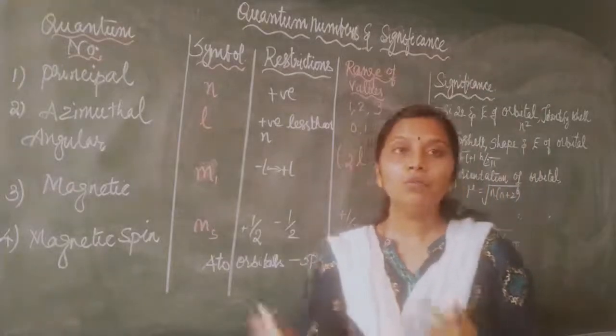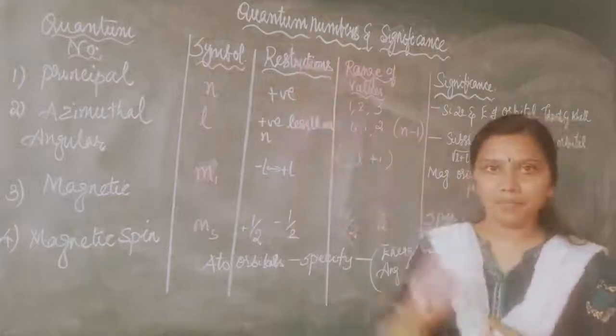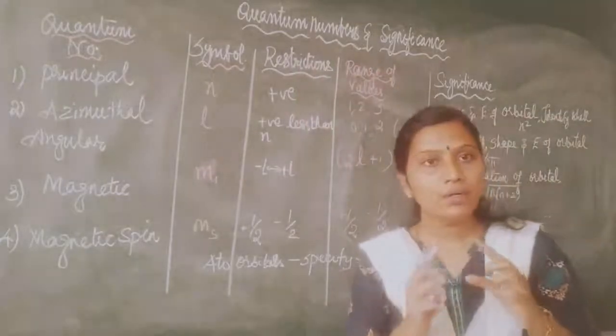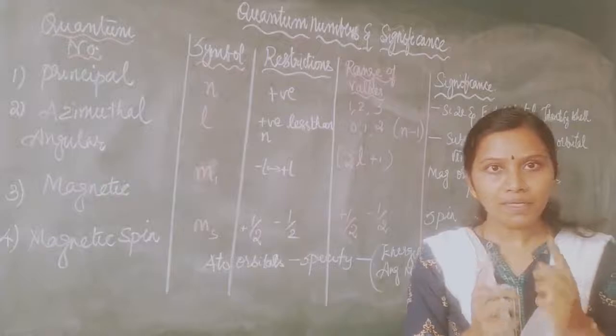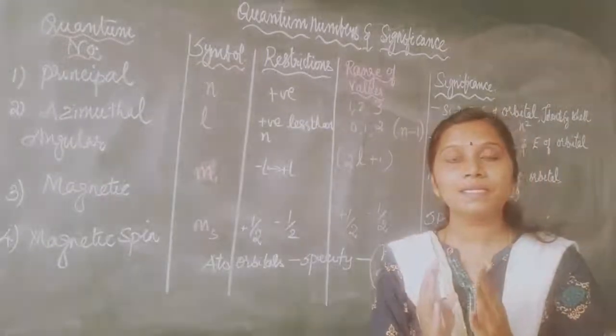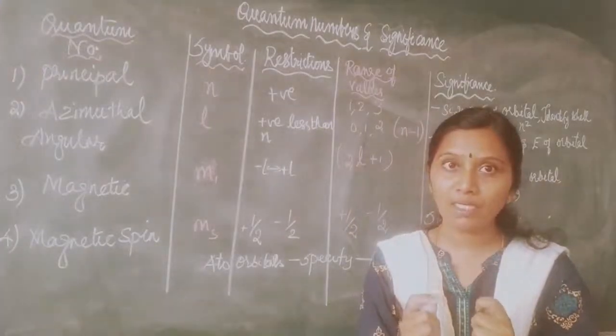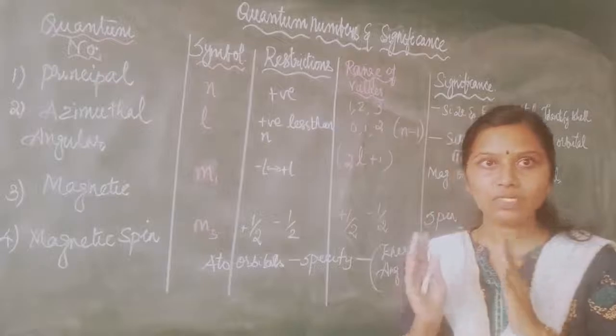Yes, children, moving to quantum numbers and their significance. First, what are quantum numbers? We know your electrons are revolving in an orbit, and I have told you the difference between orbit and orbital. An orbital is nothing but the space or region where there is a maximum probability to find the electrons. That is called an orbital.